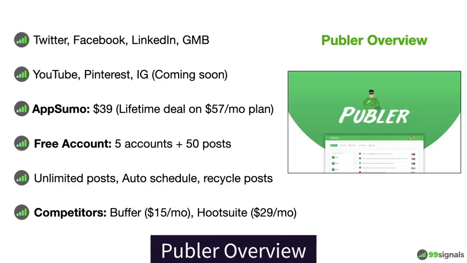One thing is certain, if you're going with this AppSumo deal, Publer definitely has a price advantage because you'll be getting lifetime access to one of their plans for just $39. But on a regular day, if you were to upgrade to Publer's paid plan, then it's probably more expensive than Hootsuite and Buffer. So that's something you should keep in mind. If the AppSumo deal is still live at the time of you watching this review, then you can probably just visit the page and grab lifetime access to it if you like this tool.